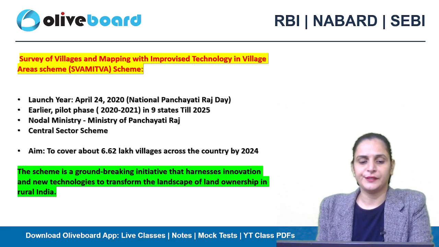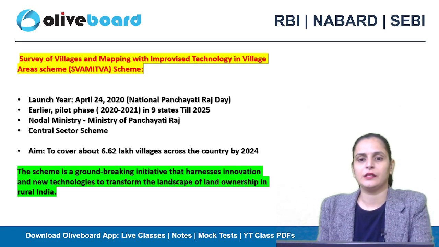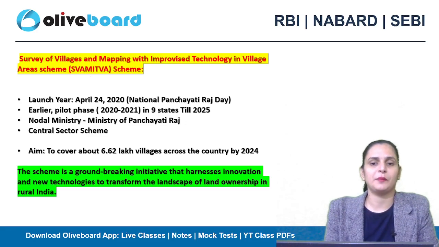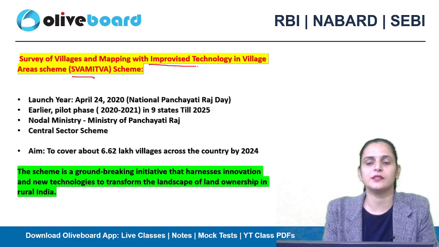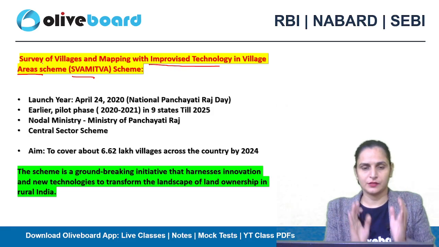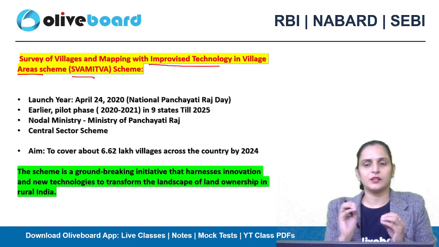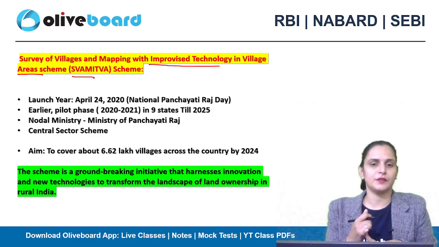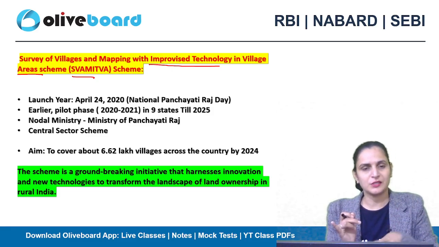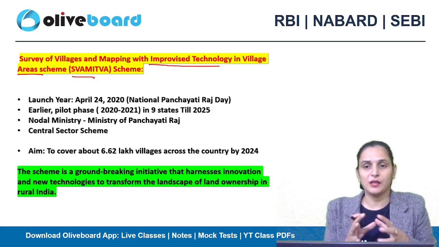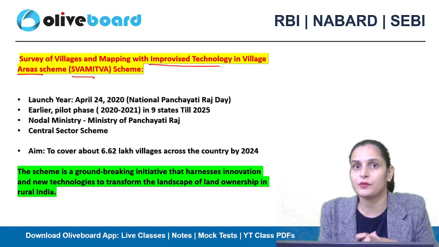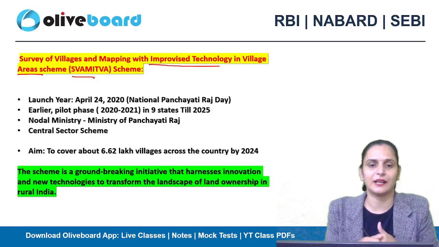So here you can see that the Swamitva scheme, Swamitva means a survey of villages and mapping with improvised technology in village areas. Okay, so whatever the particular village area is, we are using the improvised technology for the mapping of it and we are doing the survey. So this particular scheme is related with the surveying and the mapping of the village areas with some improvised technology. Which particular improvised technology we are talking about, we'll discuss that also, okay?